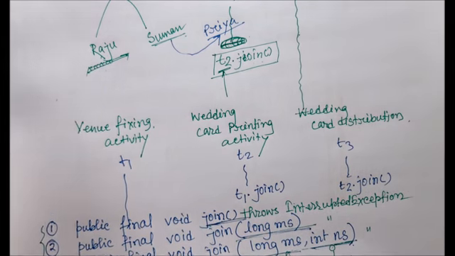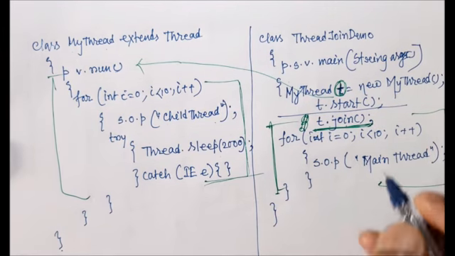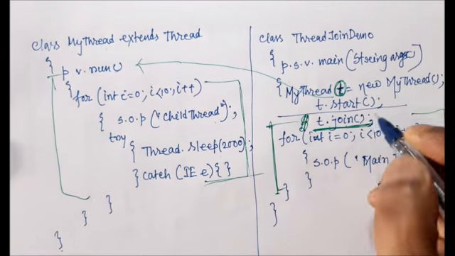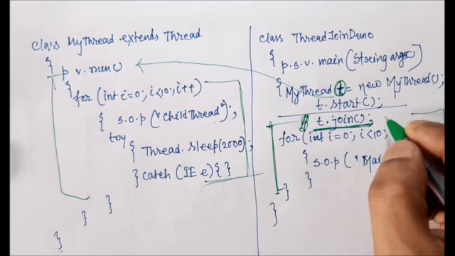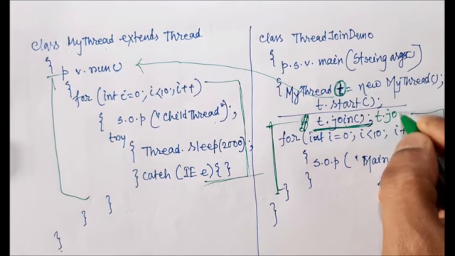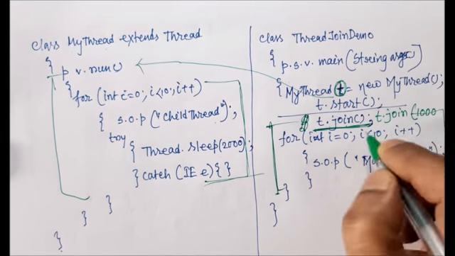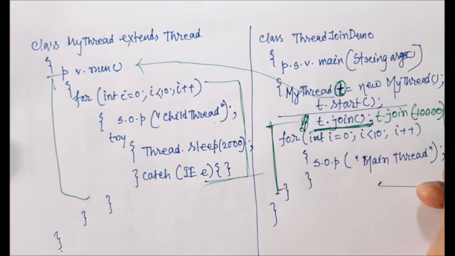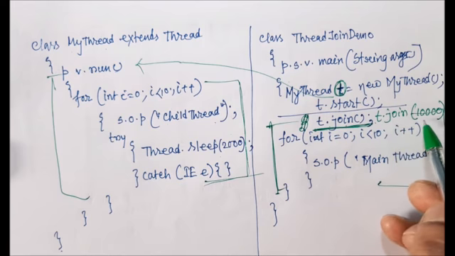So suppose I want to change this line. Let me put some time, writing with another color. So t.join, for example 10,000 milliseconds. What will happen if I say t.join(10000)?